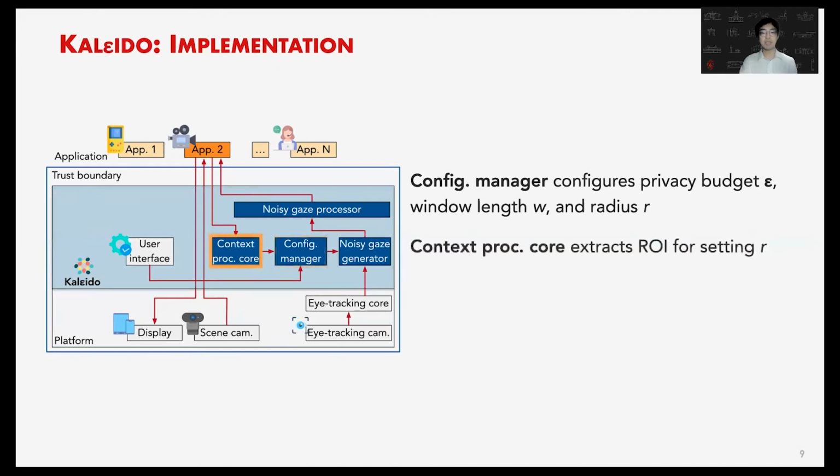radius R according to the spatial characteristic of the ROI in the keyframes. And then the context processing code can extract the ROI for setting the radius R. With the privacy parameter configured, we have this noisy gaze generation algorithm that noises each raw gaze online. The challenge here is the eye gaze data is sampled at a high rate in the real-world setting. So a naive budget allocation for the privacy protection will harm the utility of the eye tracking data with the